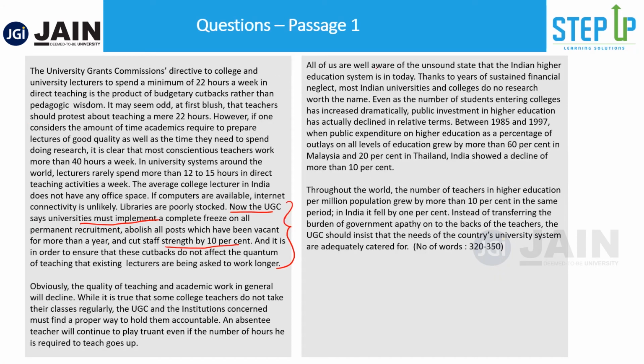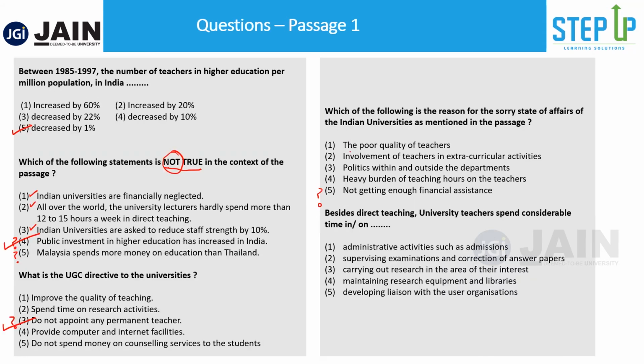So he had mentioned, right, all of us are well aware of the unsound state of the Indian higher education system in India. Thanks to years of sustained financial neglect, most Indian universities and colleges do not do research worth the name. So that means this is the reason he has cited, right? So just to cross verify, because instead of relying on memory, it's better to always cross check so that you're 100% sure that all 5 out of 5 questions we are getting correct.